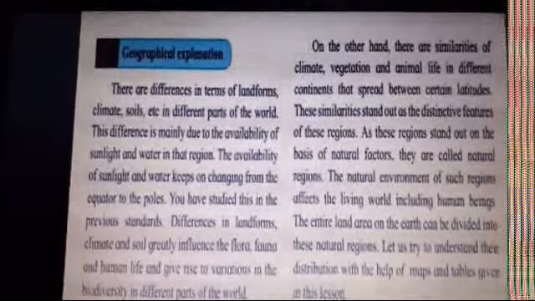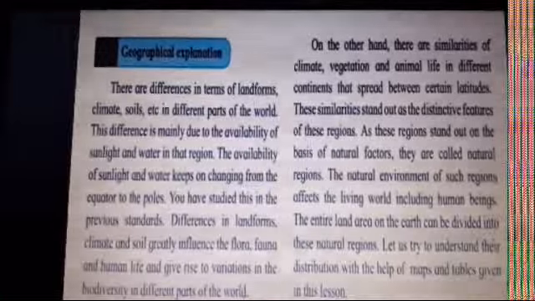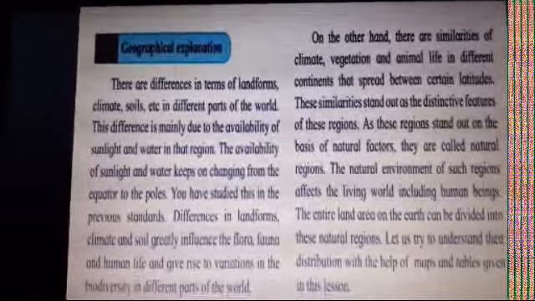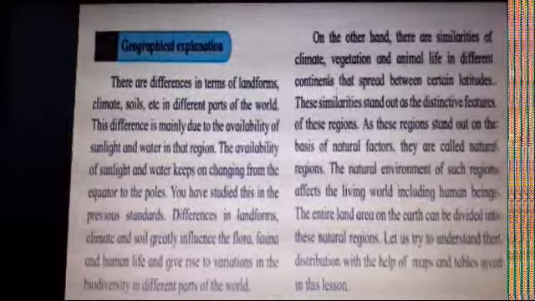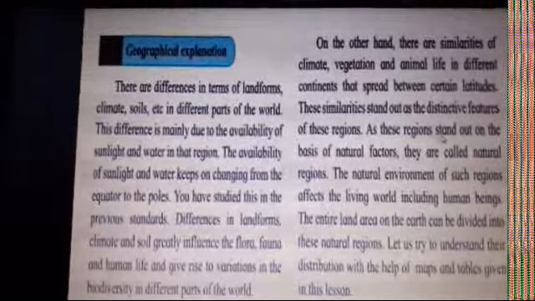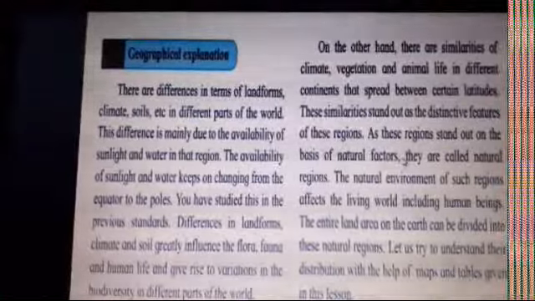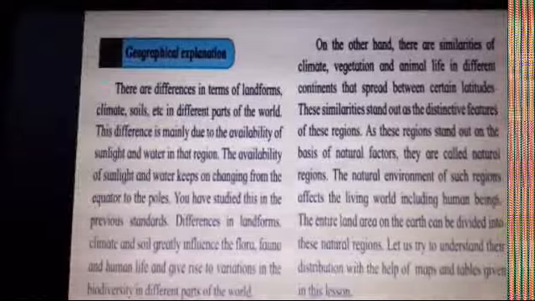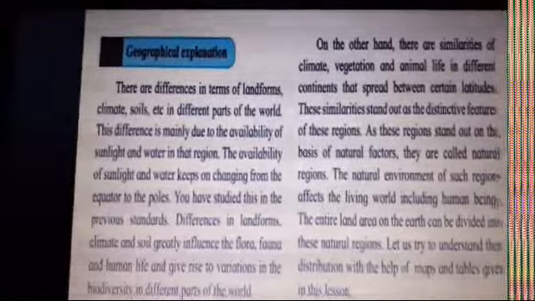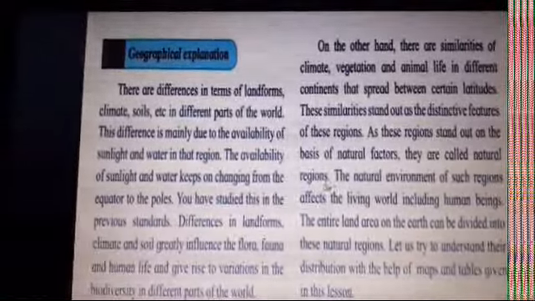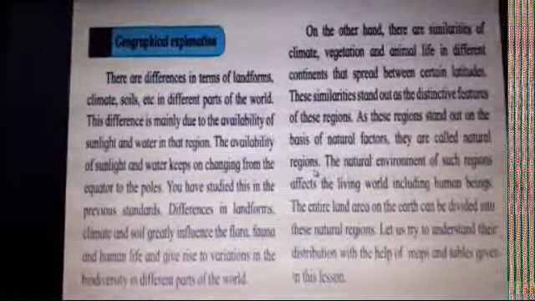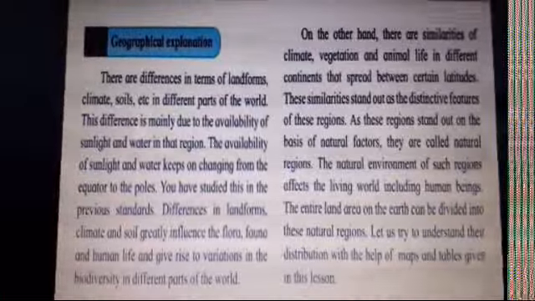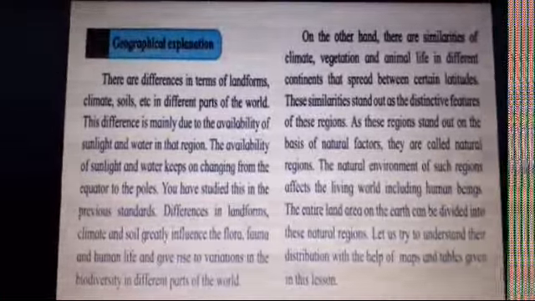So differences are also there and similarities are also there. These similarities in the different regions about the climate, vegetation and animal life are also the special features of these regions, as these regions stand out on the basis of natural factors. So these regions are known to us on the basis of natural factors. Therefore, they are called natural regions. So these regions are called what? Natural regions, because they occur naturally on the earth.